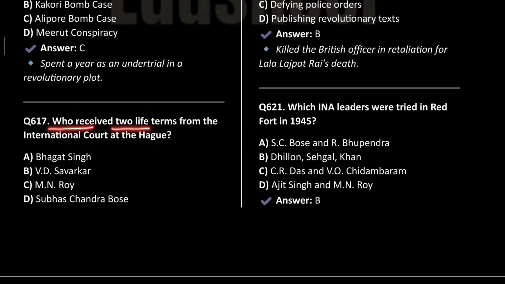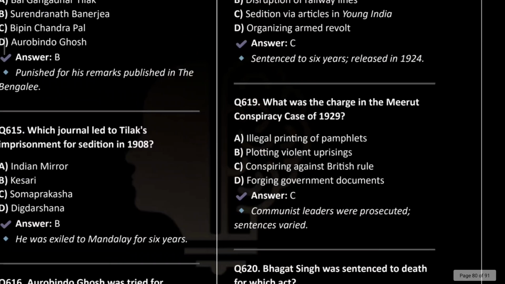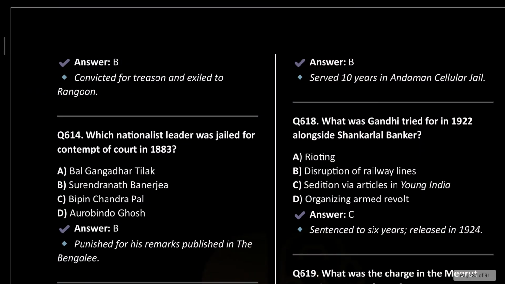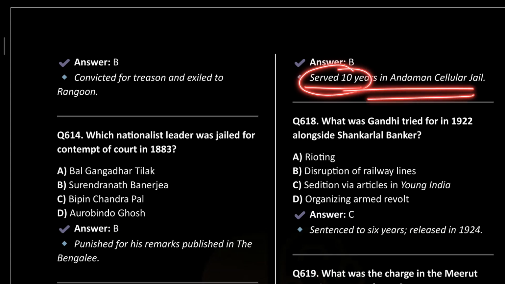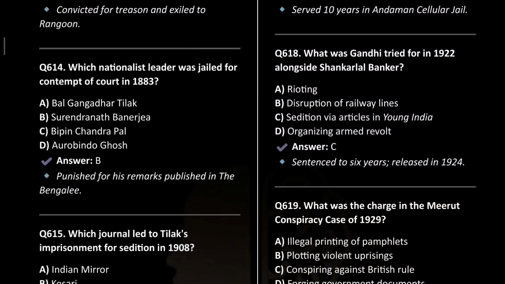Who received two life terms from the International Court at Hague? Important. This is V.D. Savarkar. He served 10 years in jail in Andaman Cellular Jail.